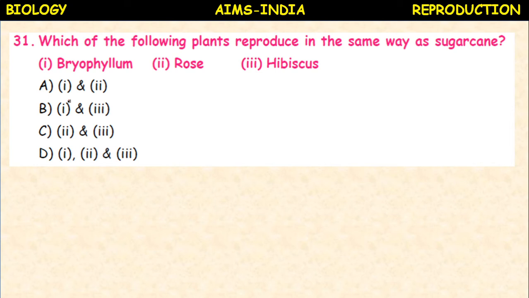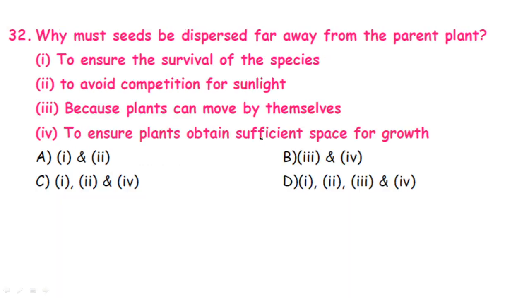Analytical type: bryophyllum, rose, hibiscus. Bryophyllum, rose, hibiscus. It is sugarcane vegetative propagation. So all these are also vegetative propagation. We can say 1, 2 and 3. Okay.